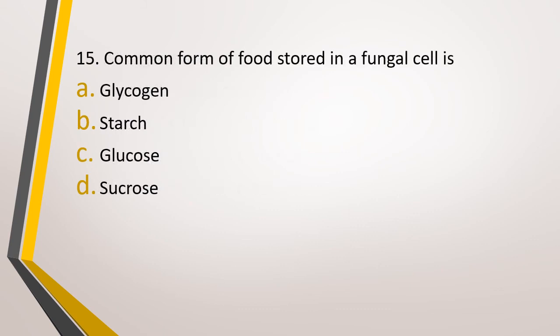Question number 15. Common form of food stored in a fungal cell is option A, glycogen, option B, starch, option C, glucose, or option D, sucrose. The correct answer is option A, that is glycogen is the common form of food stored in fungal cells.